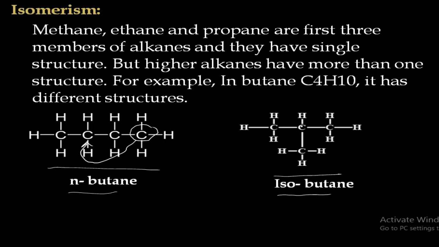Remember, CH3 means methyl. So when a carbon atom is surrounded by three methyl groups, then it is said to be isobutane. So these are the two structures which are possible in butane.